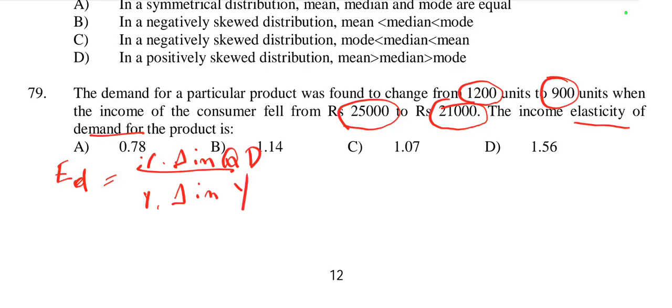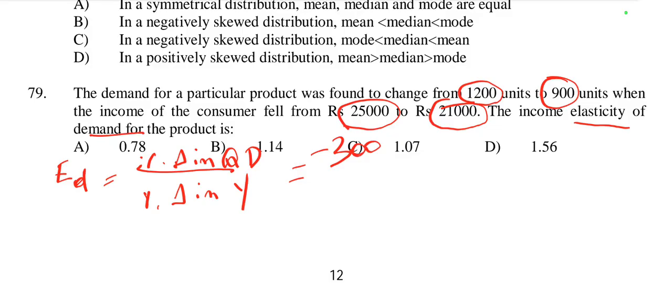So first calculate the percentage change in quantity demanded. Initial quantity demanded is 1200 units, and new quantity demanded is 900 units. So change in quantity demanded is new minus old, 900 minus 1200, which is minus 300.